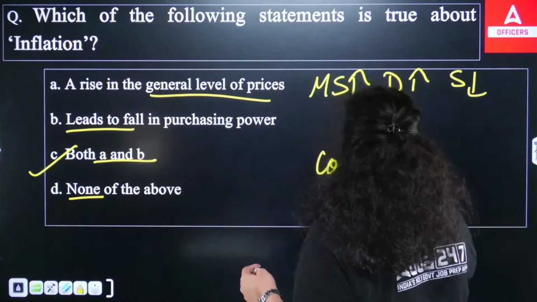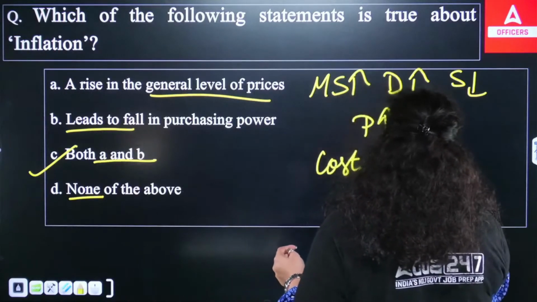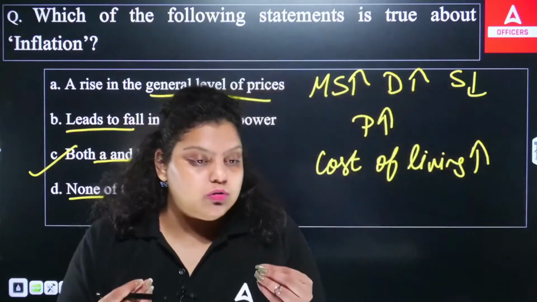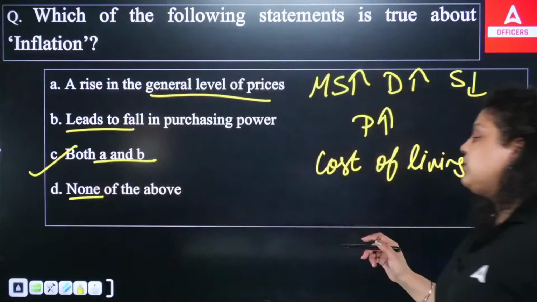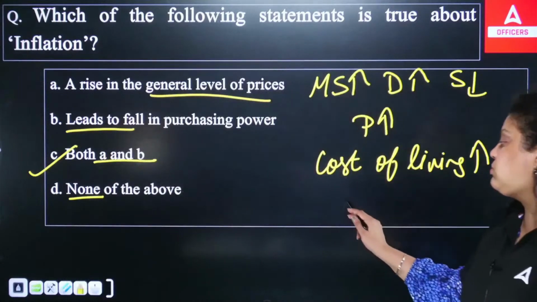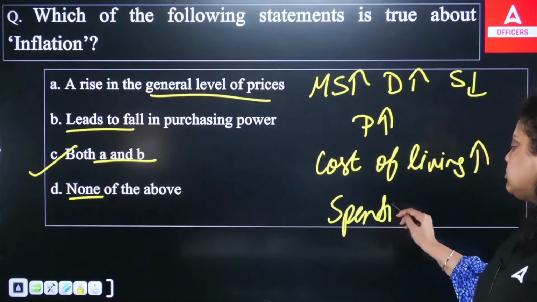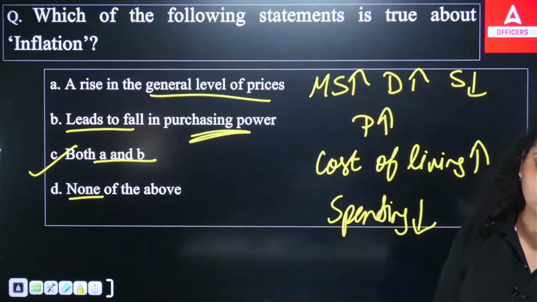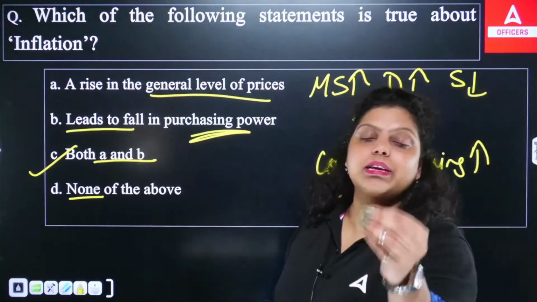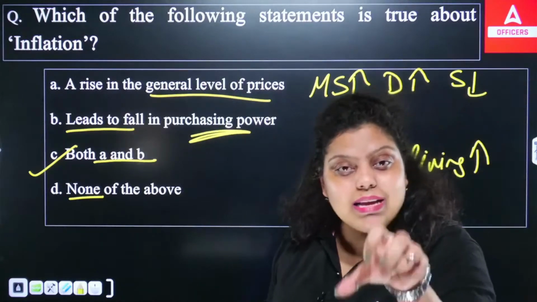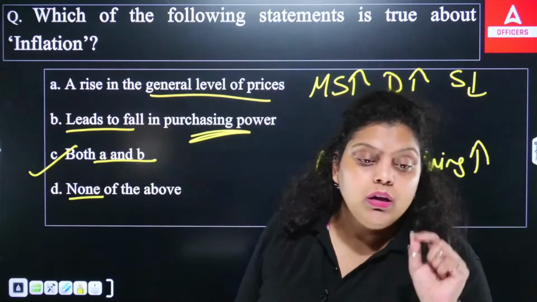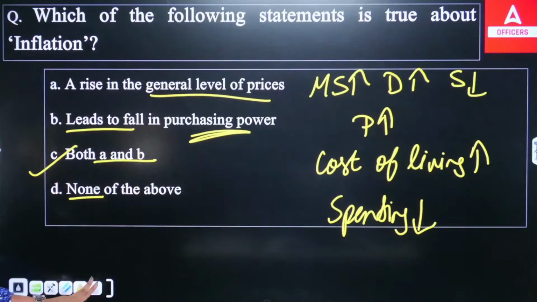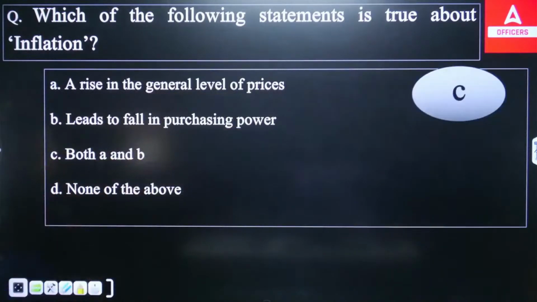When the prices are rising, it means the cost of living will also rise. Cost of living simply means the money you have to spend to survive. When the cost of living increases, you somehow have to decrease your spending, and that leads to a fall in purchasing power. Similarly, the money value reduces because money will be able to purchase fewer goods and services compared to earlier. So the purchasing power of people and the purchasing power of money both will decrease. So the right answer is option C.